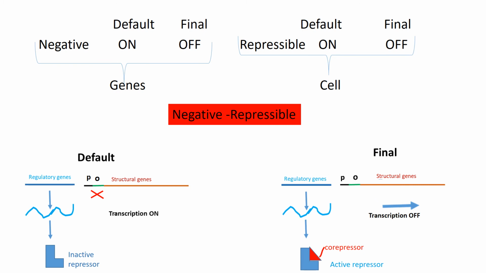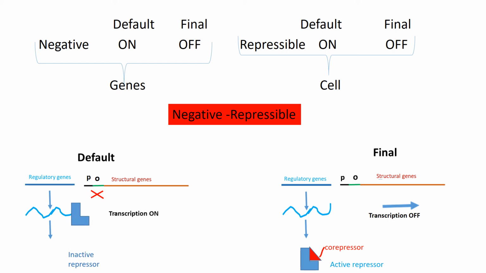In a negative repressible operon, the genes are finally in the off condition, and the cell wants the genes to be in the off condition finally. Since we are talking about a negative repressible operon, we are talking about a repressor. The genes are in the on condition initially because of the presence of an inactive repressor.